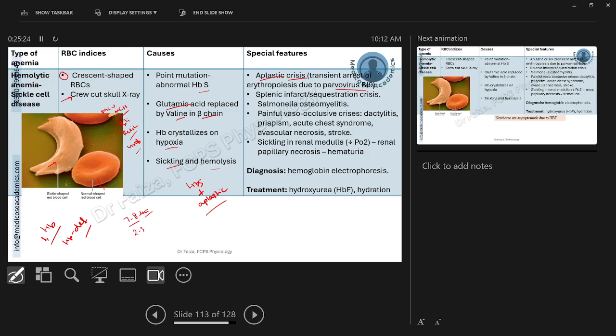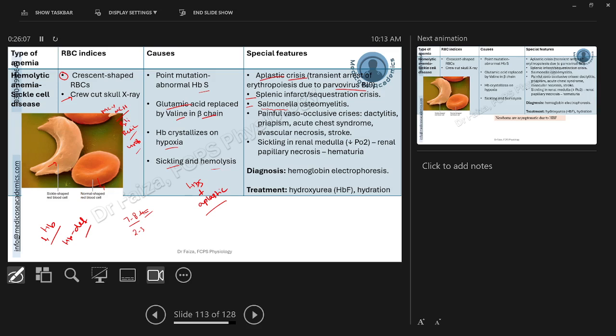And this can happen in any of the organ systems, for example, leading to splenic infarcts or sequestration crisis. Sequestration crisis is when many of the RBCs get trapped in the splenic vasculature and get hemolyzed at once. They can cause occlusion of the vasculature of the bones as well, leading to ischemia and providing a rich culture for the fostering of the bacterium Salmonella, which will ultimately result in Salmonella osteomyelitis.